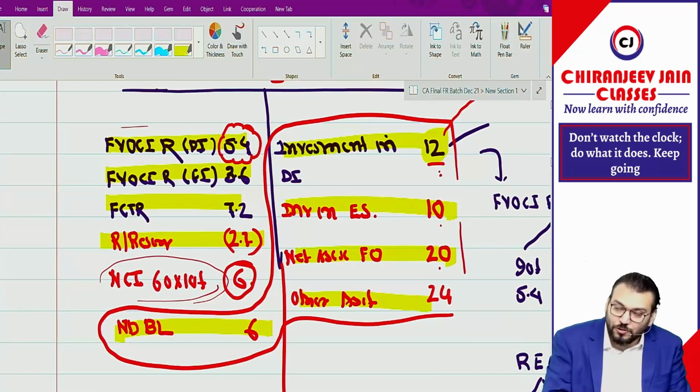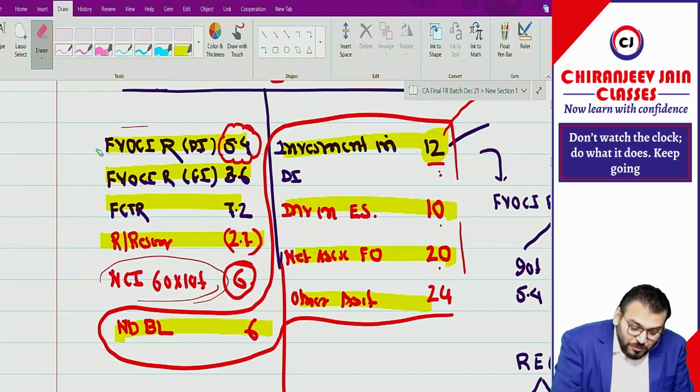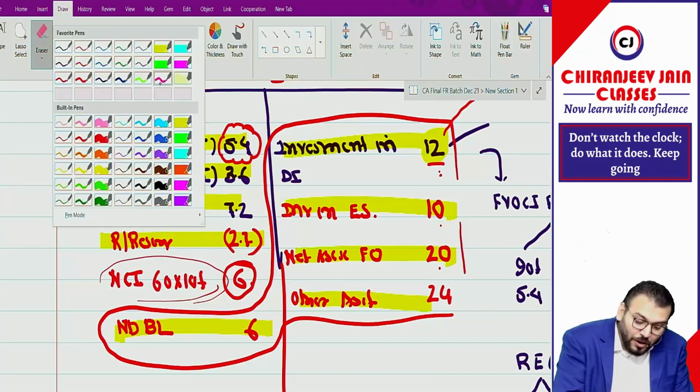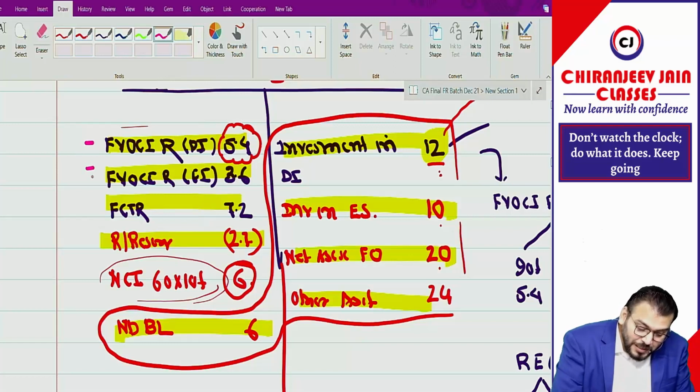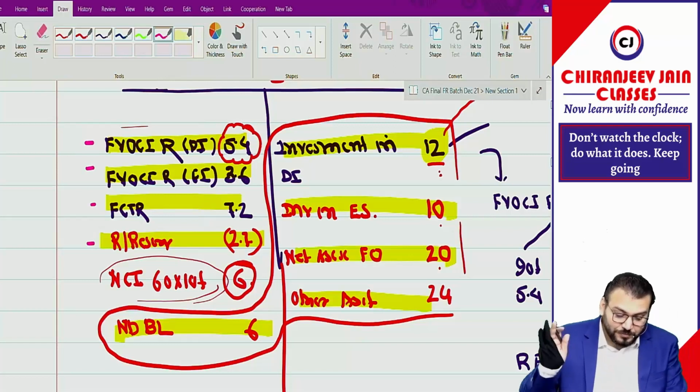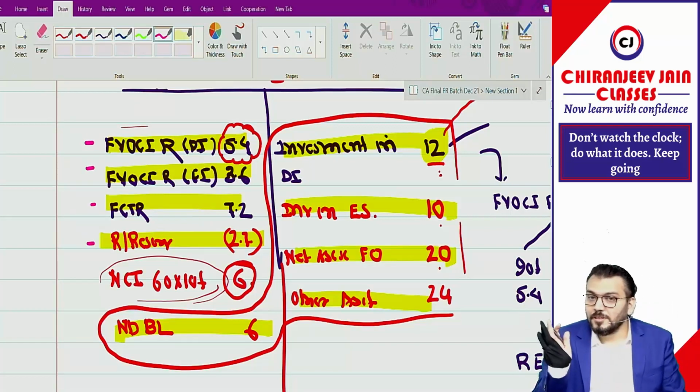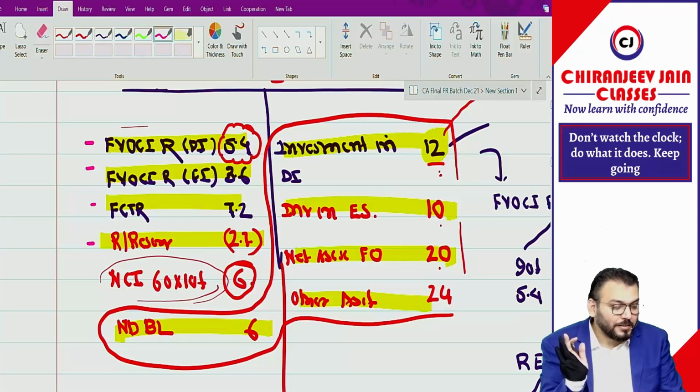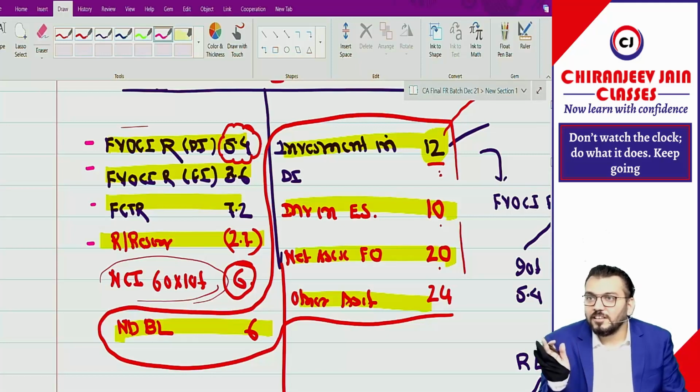My question to you all: will this be transferred to PL or retained earnings? Don't say PL, don't say retained earnings. Say it depends upon the nature of this equity.